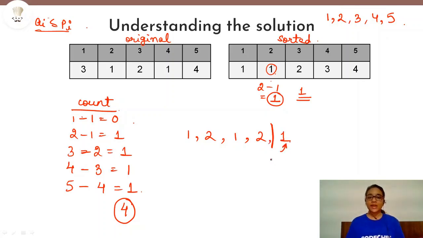And this first player is violating the condition. That means this first player will lose the game. So here, if there are 4 moves, in that case, the second player will win.